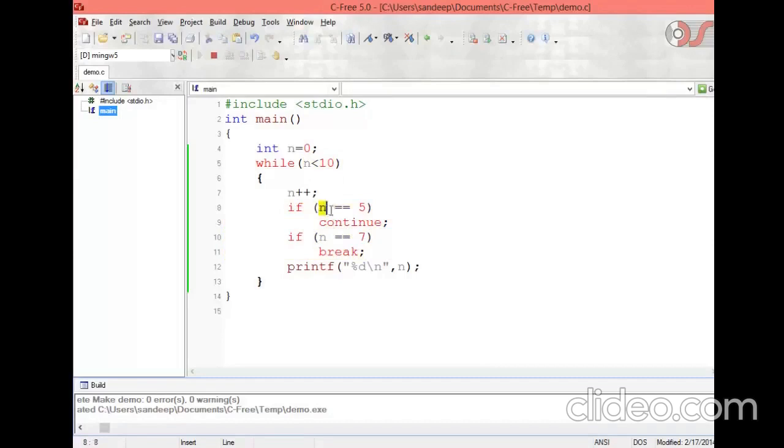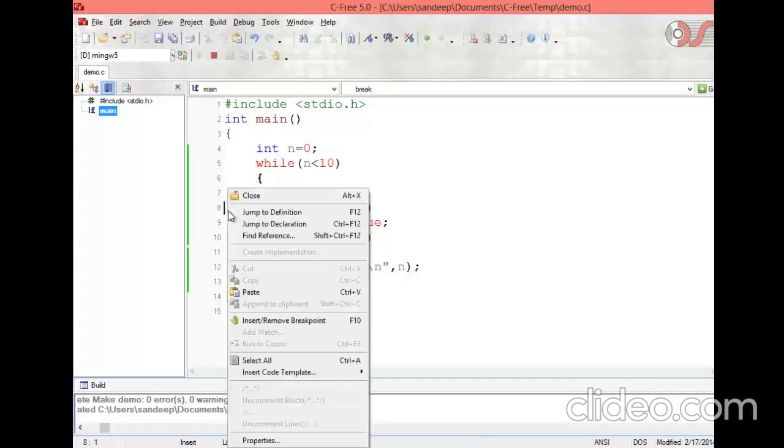Now when n becomes 5, this condition becomes true. Continue means these statements will be skipped. It will not execute these statements and it will simply continue with the next iteration of the while loop. Whereas when n is equal to 7, break means what? Come out of the while loop. Don't continue the while loop anymore.